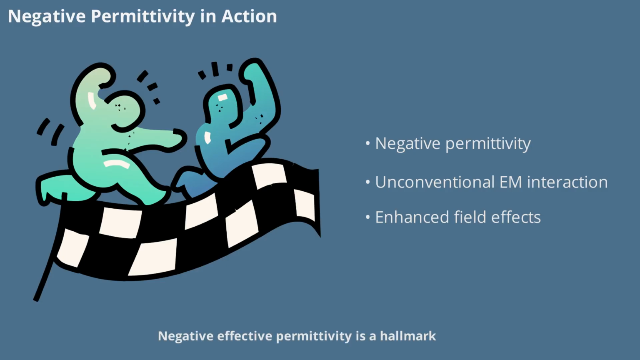Negative effective permittivity is a hallmark of the metamaterials used in AEON-CASIMIR cavities. This property allows the boundaries to interact with electromagnetic fields in unconventional ways, further enhancing the system's ability to manipulate vacuum forces. Negative permittivity is a key enabler of the advanced field effects that define this propulsion technology.